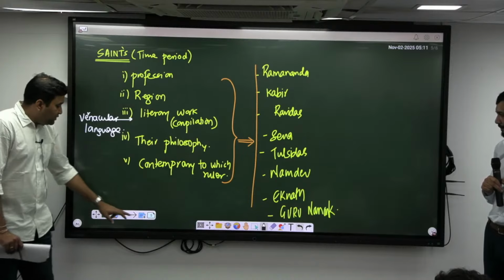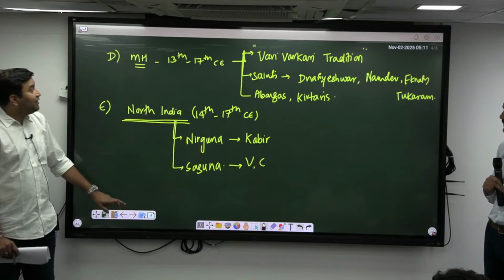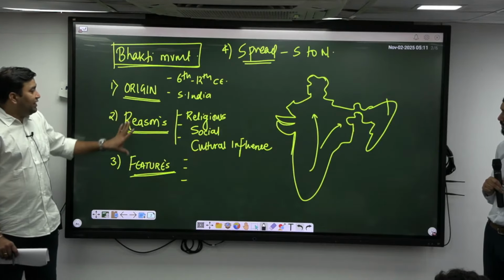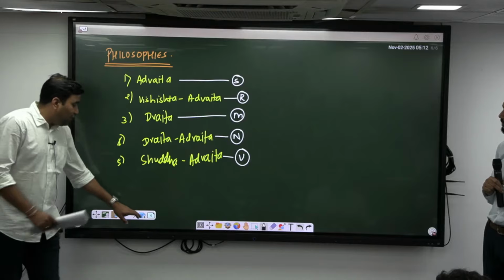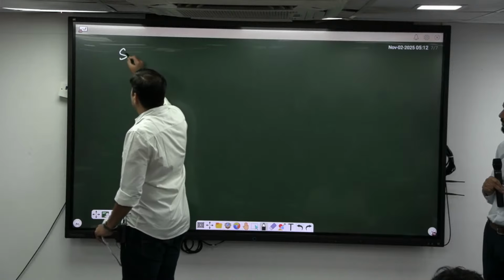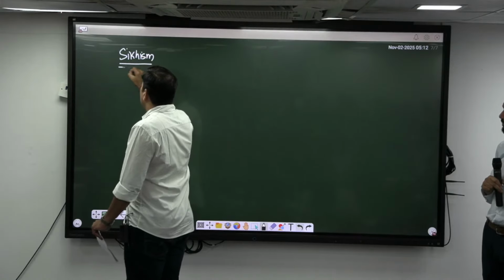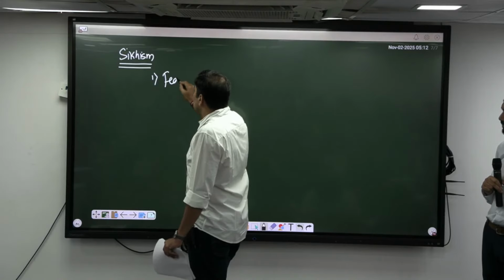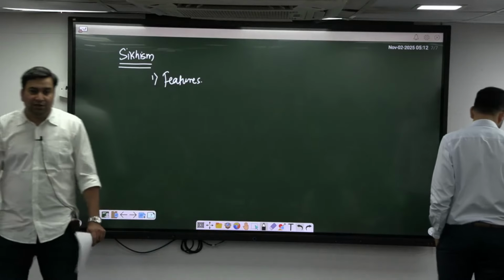Okay. So second, after this philosophies हो गया, saints हो गया, right? Then is about generally the chronological evolution, origin and so on. At the same time, during the same time, we have to study something called Sikhism. Very, very important thing. So about Sikhism, what you should know is the following points. सबसे पहला, what you should know is the major features associated with Sikhism.